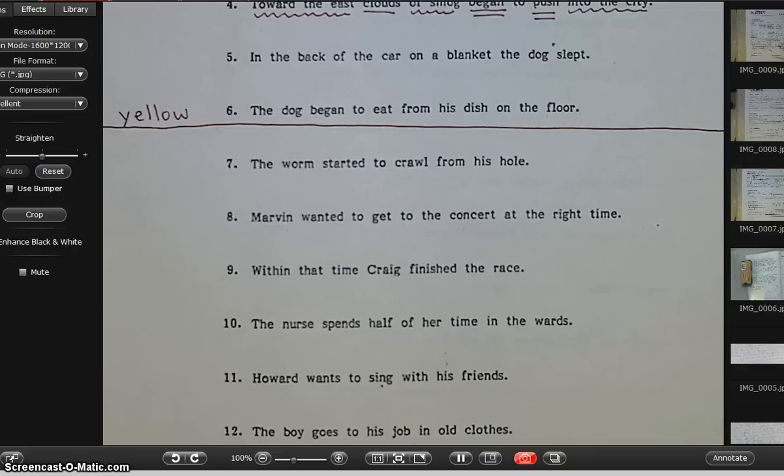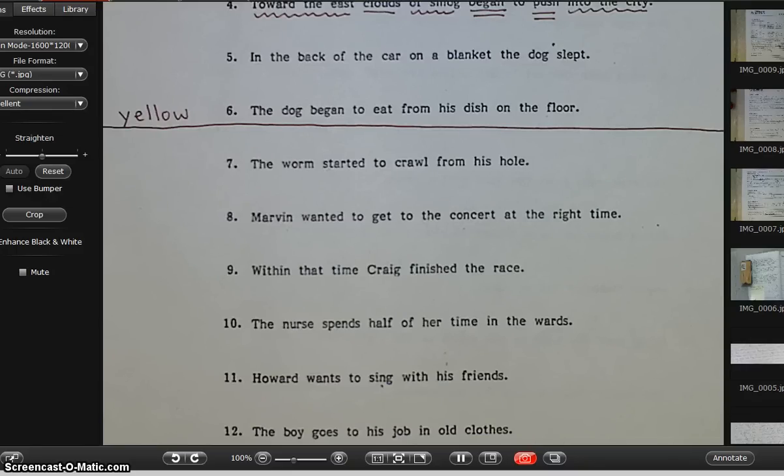It is Tuesday, December 9th, and we are on page 26 of our prepositions, and right now I'm going to model numbers 7 through 10. We have something new going this week with our labeling, and that is that we are going to look for the subject of the sentence as well as the main verb. The subject we underline twice and we write S-U-B-J above it, and the main verb we underline 2 times and we put M-V above it.